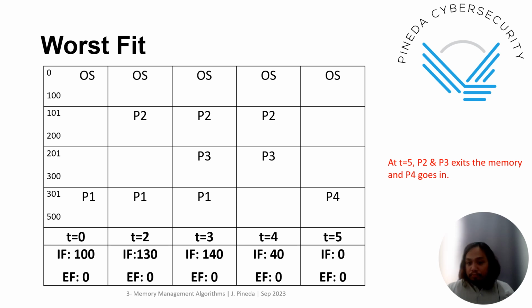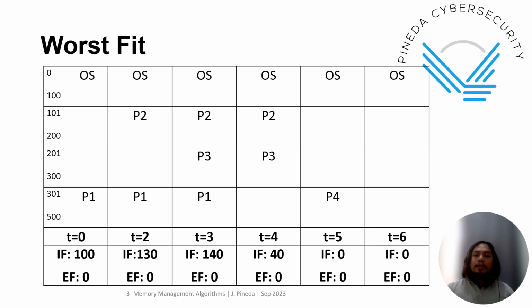And then at time 6, P4 will exit and the RAM will be clear. All right. So you would see the peak of the internal fragmentation is still 140, but in the early part it already has a high internal fragmentation because you're using worst fit. So that's the intention of the worst fit. Okay, so that's MFT